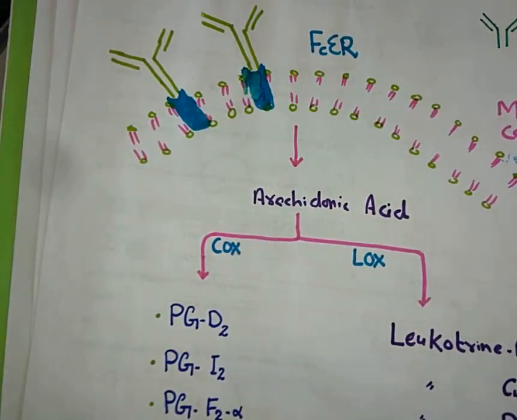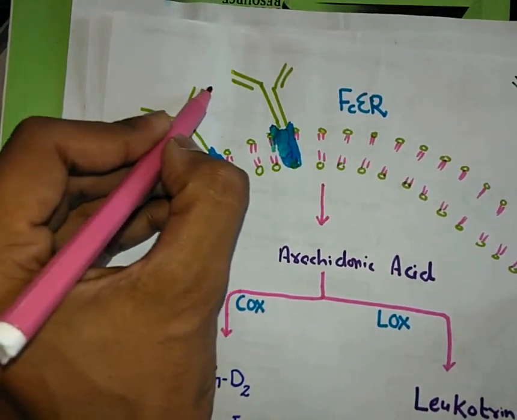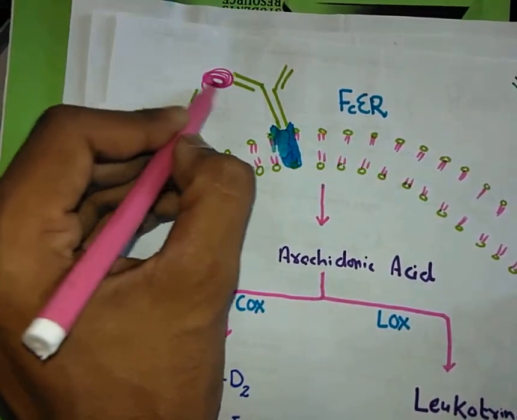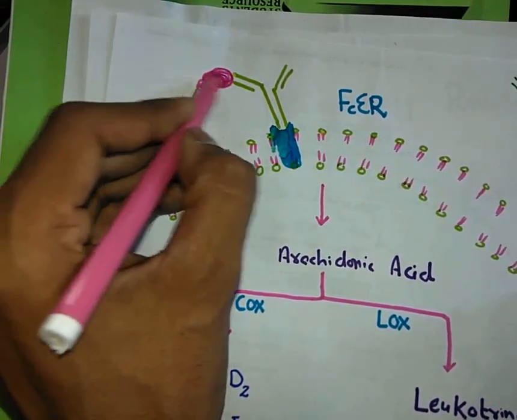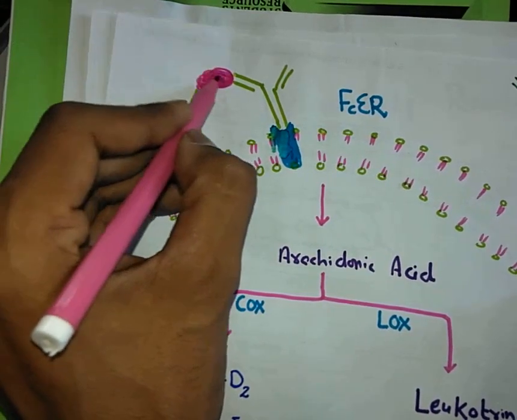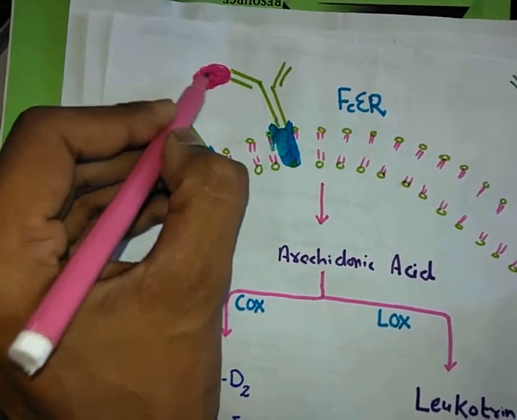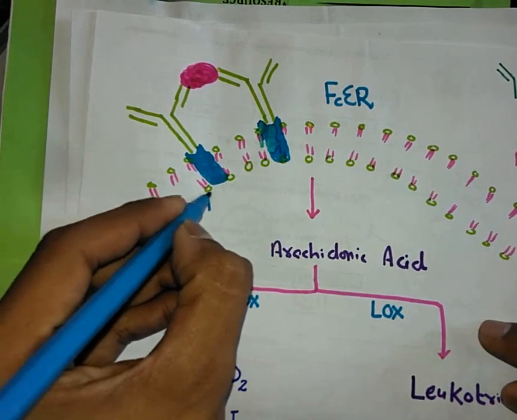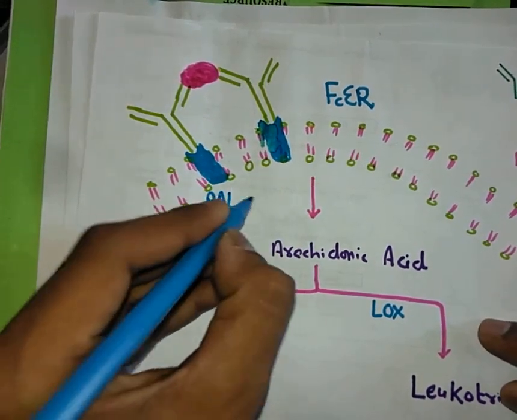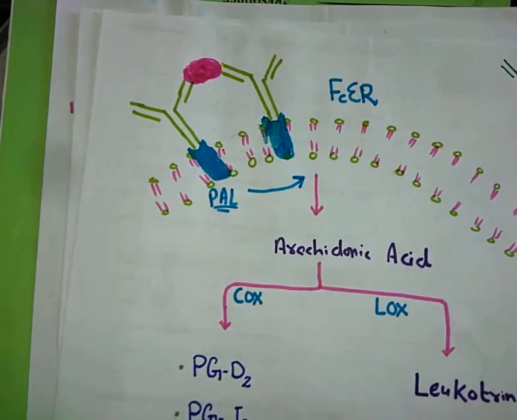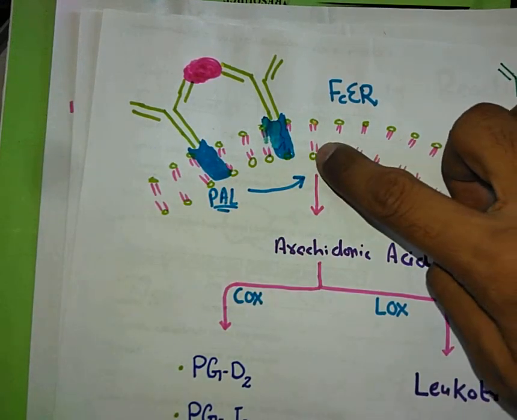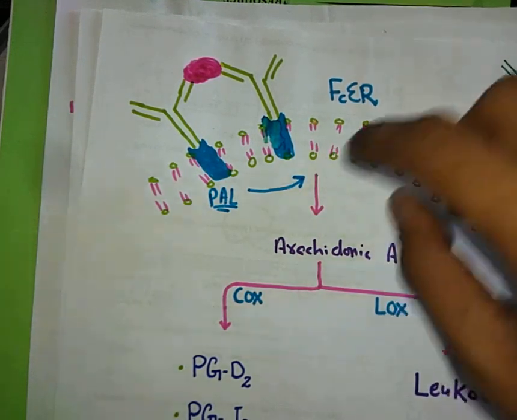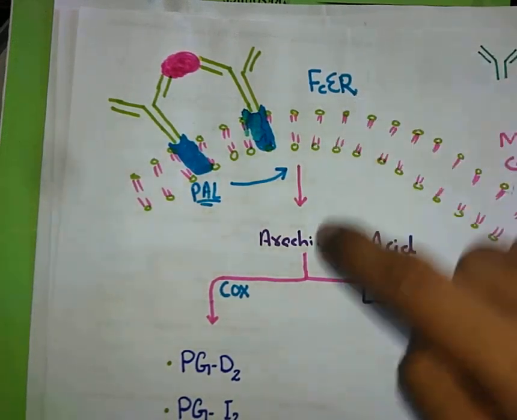When in the second exposure the allergen comes and attaches, it will cause the activation of the enzyme phospholipase A. Now this phospholipase A can convert the phospholipid bilayer membrane into arachidonic acid.